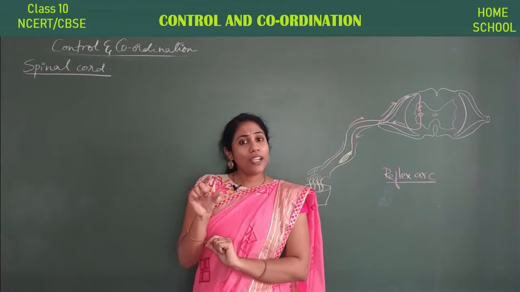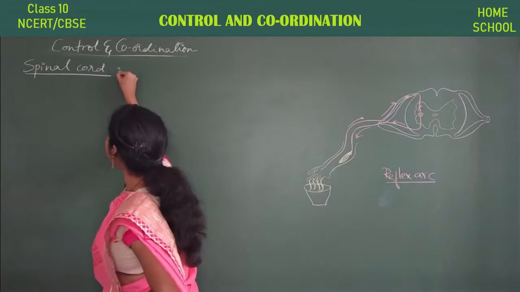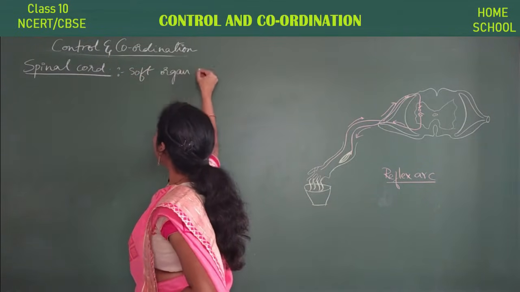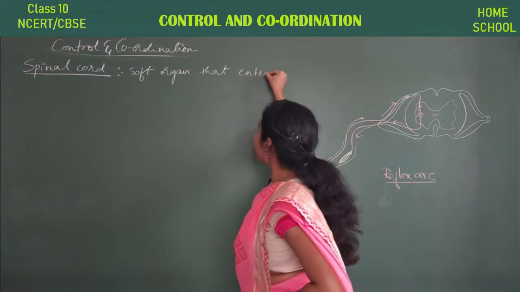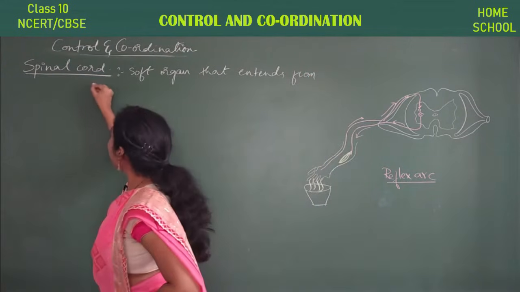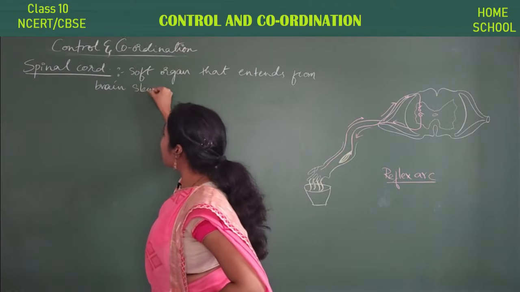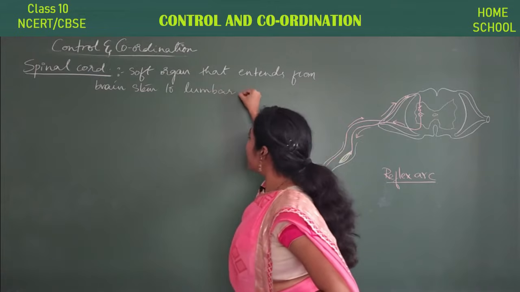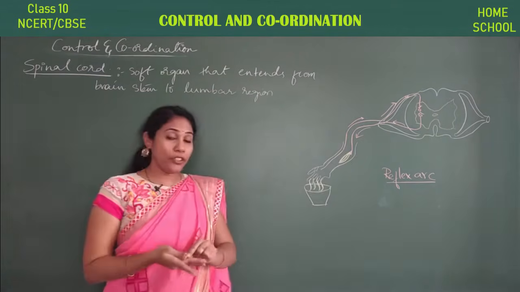The spinal cord is a soft organ that extends from the brainstem to the lumbar region. What do you mean by brainstem?